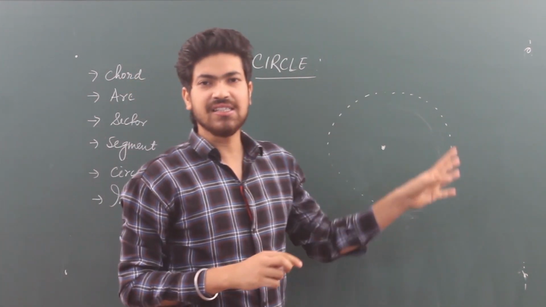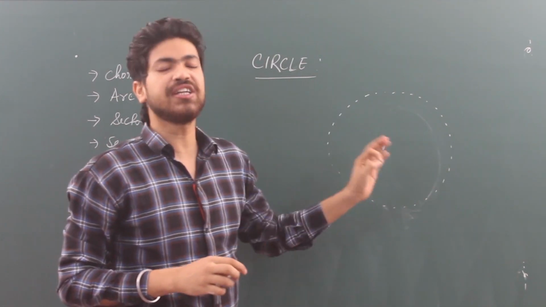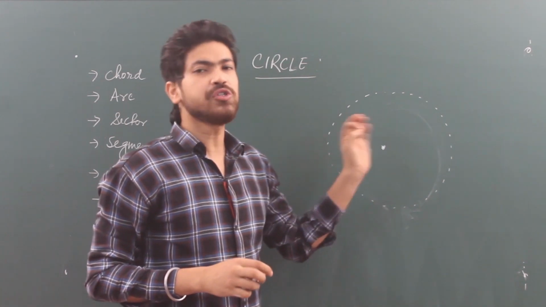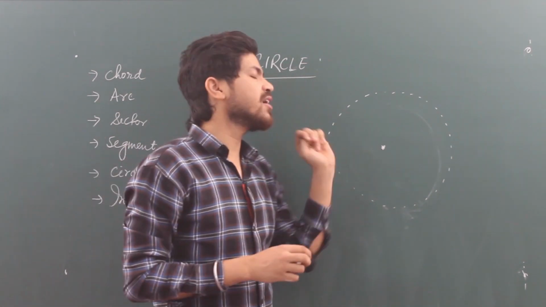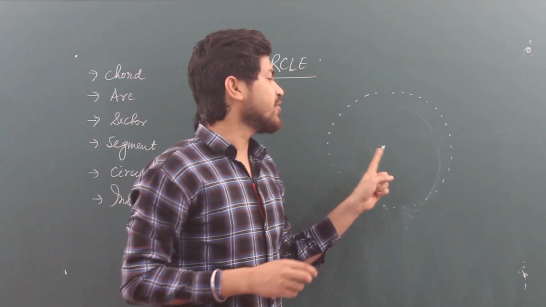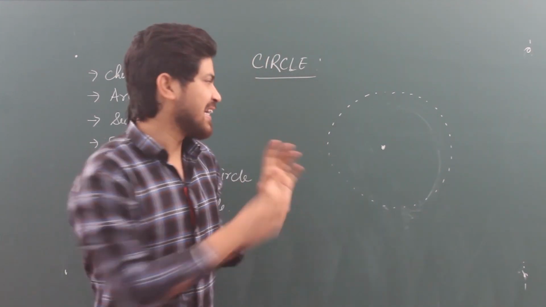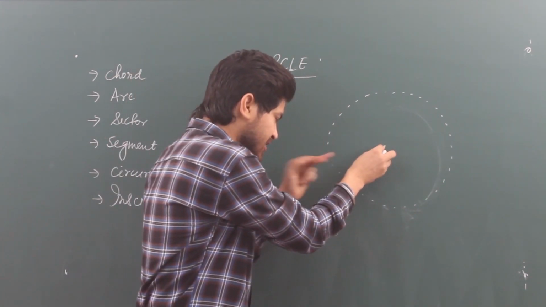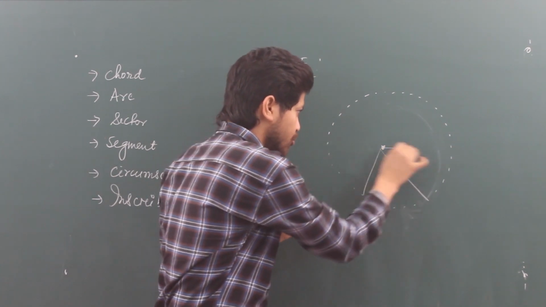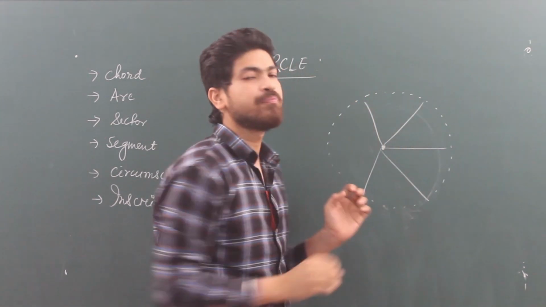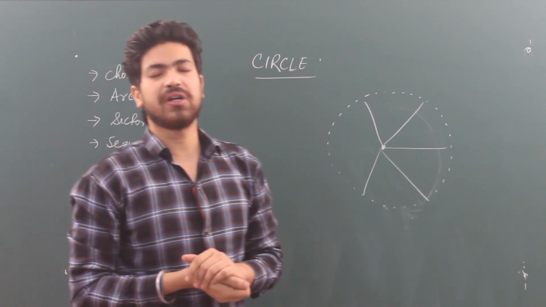A circle is a combination of infinite number of points, and that points must be at equal distance from a fixed point. And that fixed point is known as the center, and that fixed distance from that center to that point, whichever point we have taken, what do we call it? Radius. So this is the proper definition of circle.